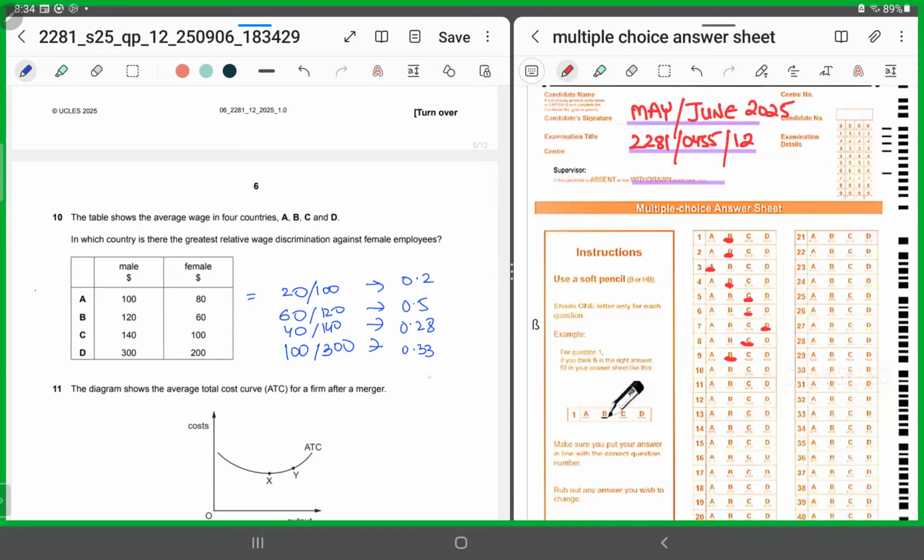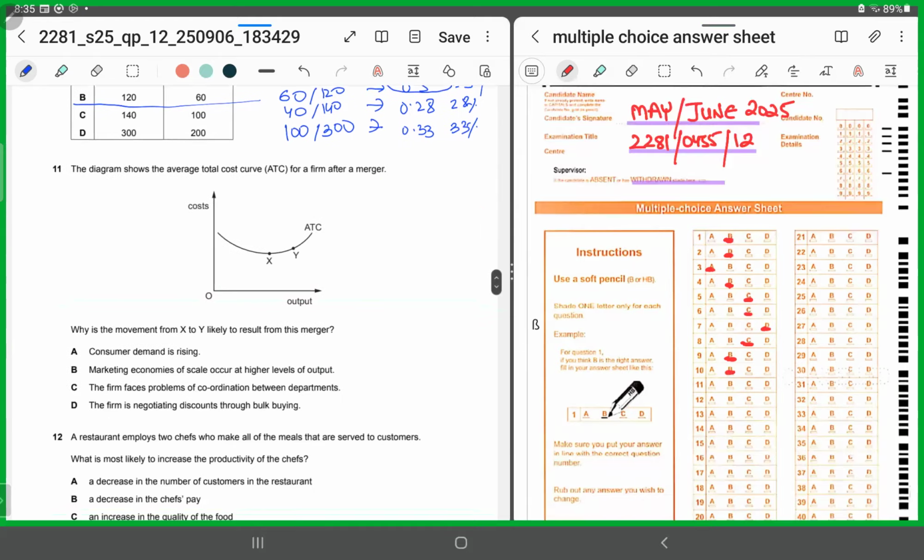So, which is displaying the highest disparity? 50%. B. This is showing 20%. C is displaying 28% difference. D is displaying 33%. It's in option B, which is displaying 50% difference. So for 10, it has to be B.